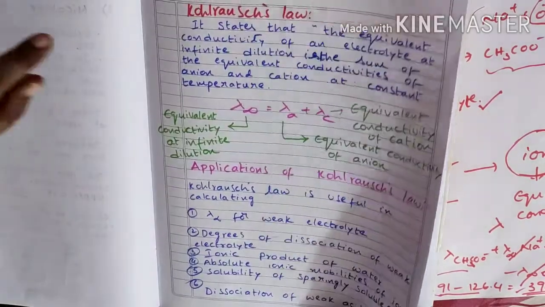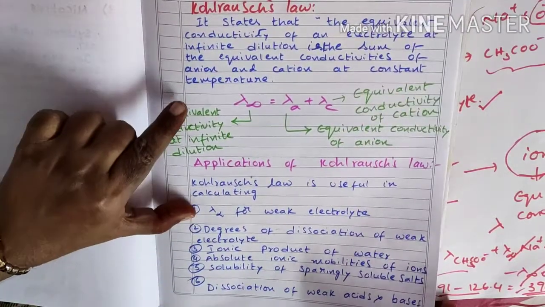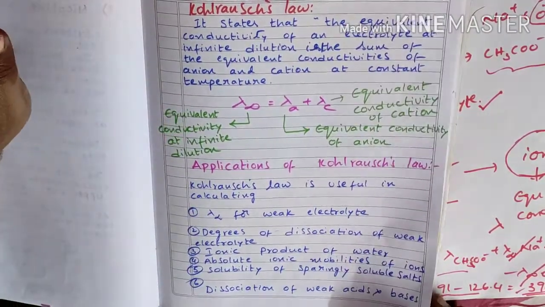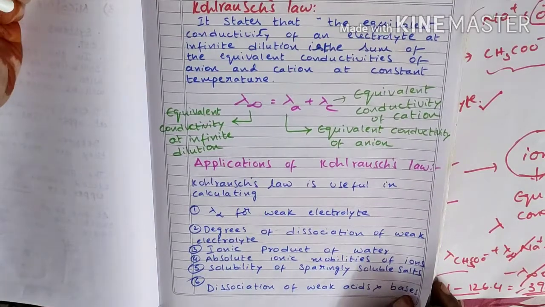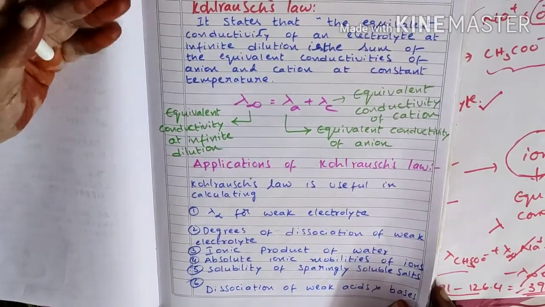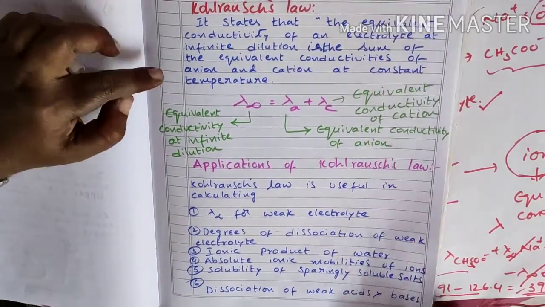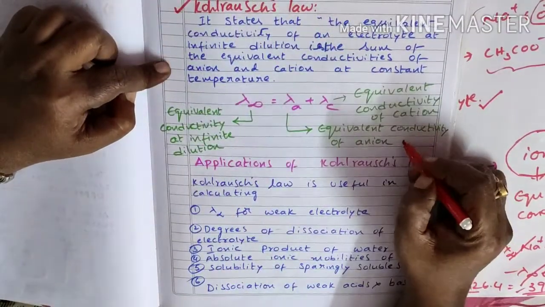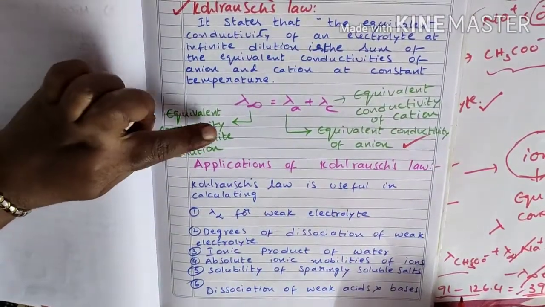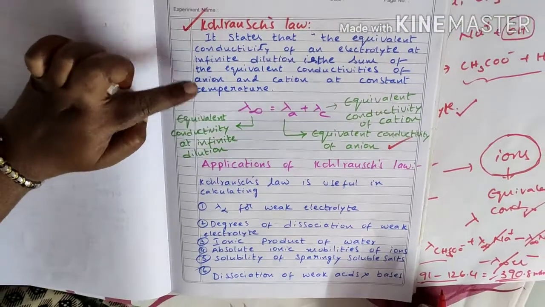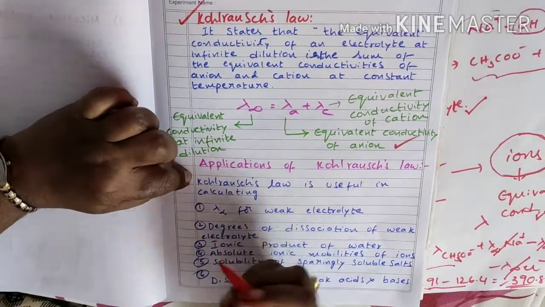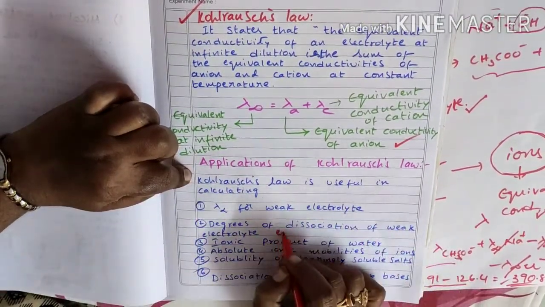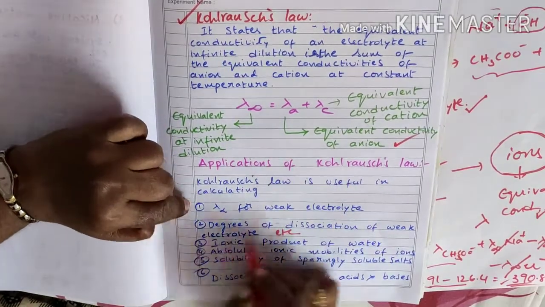If you write all of this perfectly, then you can score 10 marks easily. But if you are unable to write everything, that is the lengthy matter, then at least write these points completely. This is the definition and this is the representation of Kohlrausch law. Applications: any two, write for it. Okay.